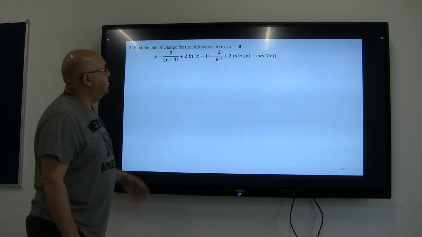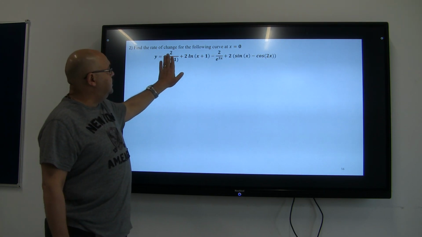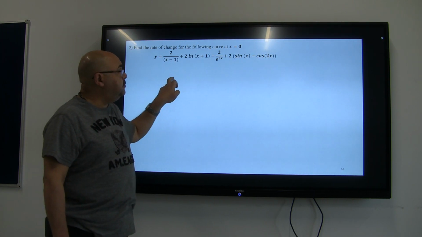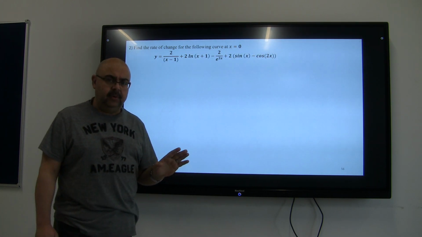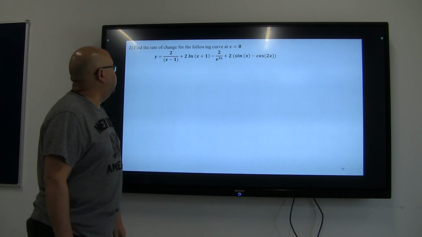I'm going to move now to this problem, exactly like the previous one. All I have to do is to differentiate this part, plus the other one, the next one, and so on. Please try to solve this problem on your own. It's really very simple. I don't want to solve it with you. I would like you to try to solve it as fast as possible.